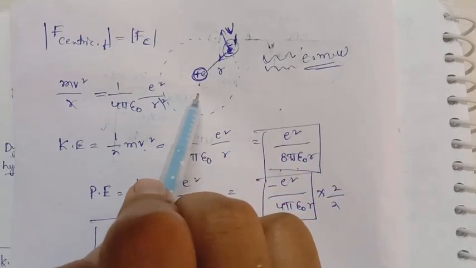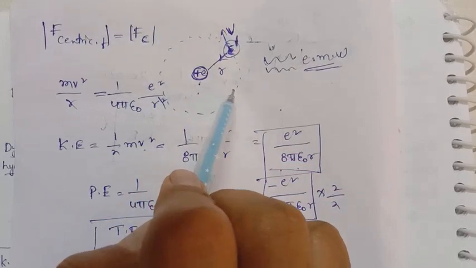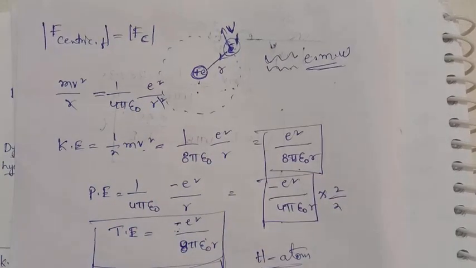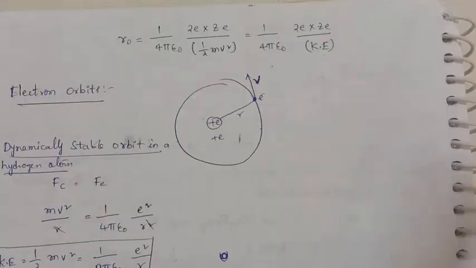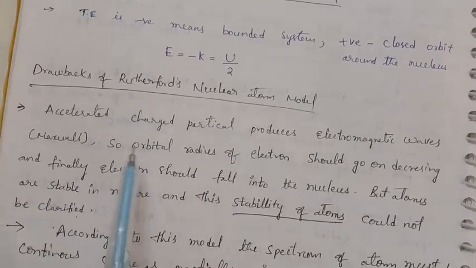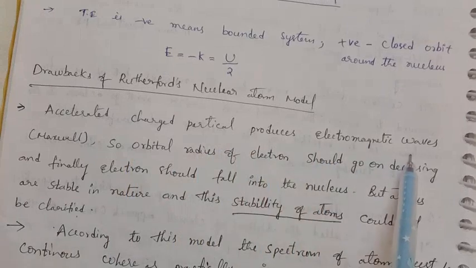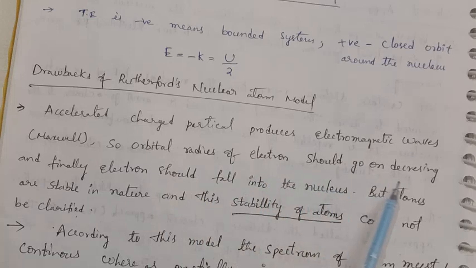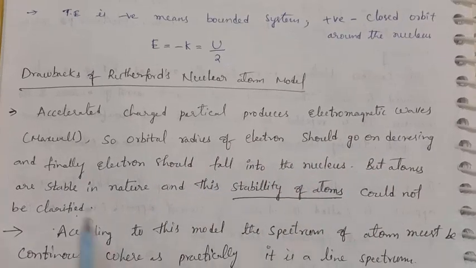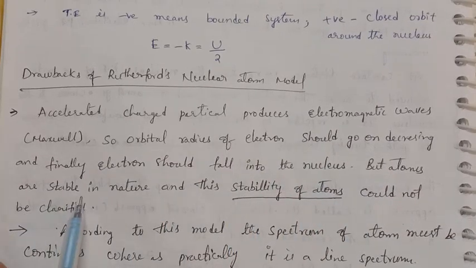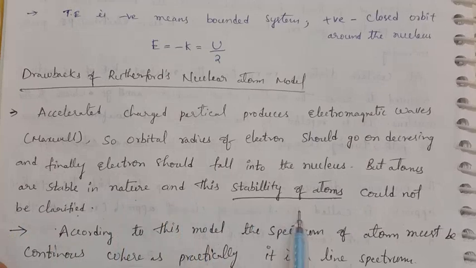But it is not happening. The atom is stable. So this phenomenon is unable to be explained by the Rutherford atomic model. According to Maxwell, an accelerated charged particle produces electromagnetic waves, so the orbital radius of the electron should go on decreasing, and finally electrons should fall into the nucleus. But atoms are stable in nature, and this stability of the atom could not be clarified by this Rutherford atomic model.